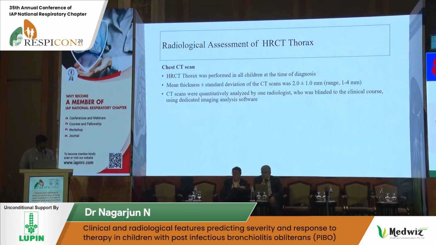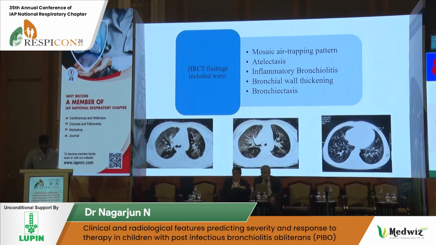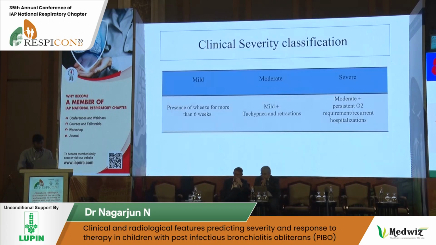Radiological assessment: a CT thorax was performed in all the children at the time of diagnosis. The mean slice thickness and standard deviation of the CT scans were 2 plus or minus 1 mm. CT scans were quantitatively analyzed by one radiologist who was blinded to the clinical course, using dedicated image analysis software. HRCT findings that were mainly looked for were mosaic attenuation, air trapping pattern, atelectasis, inflammatory bronchiolitis, bronchial wall thickening, and bronchiectasis.